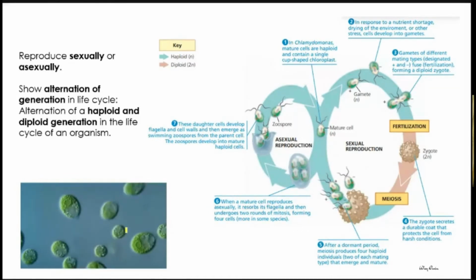Okay, very fast one. Now I would like to move on to the next characteristic, which is their reproduction method. As I say, they can reproduce sexually or asexually, and they're able to show alternation of generation.